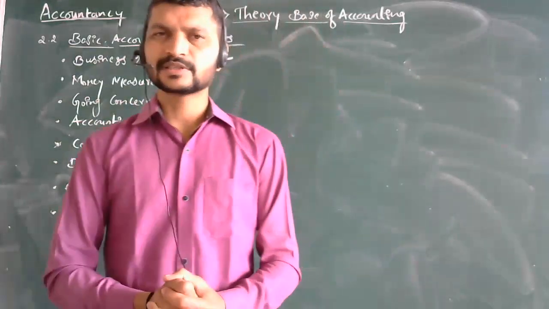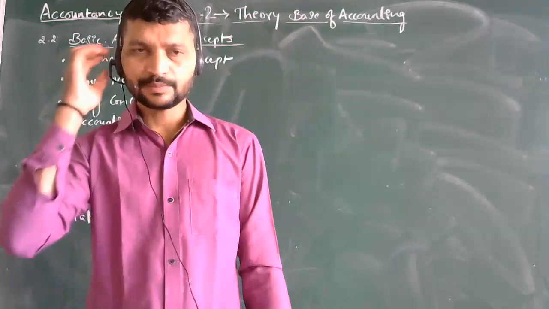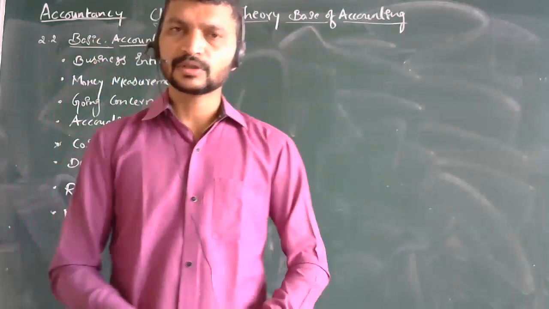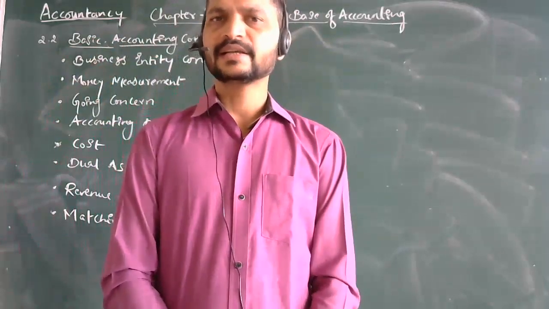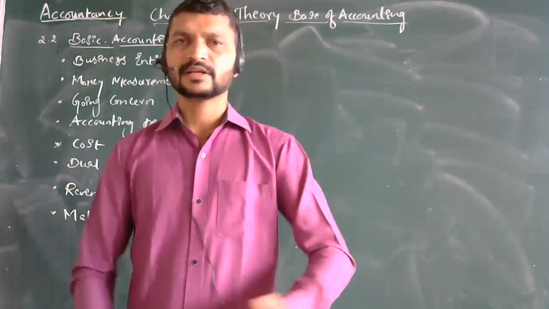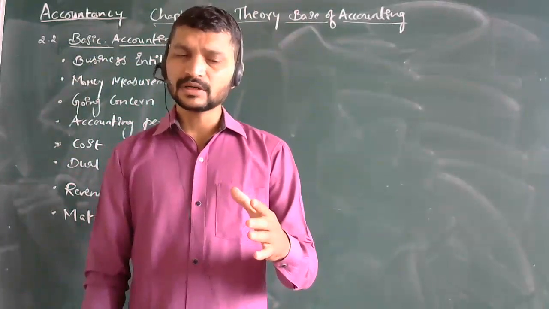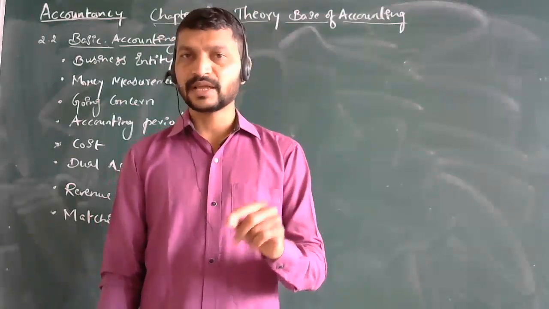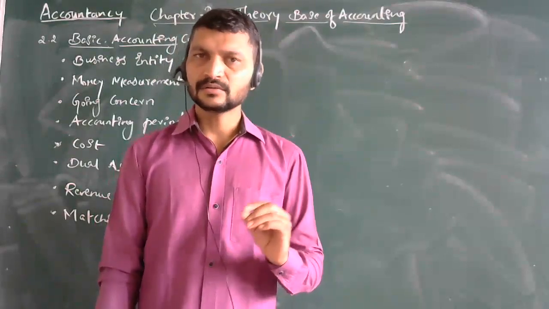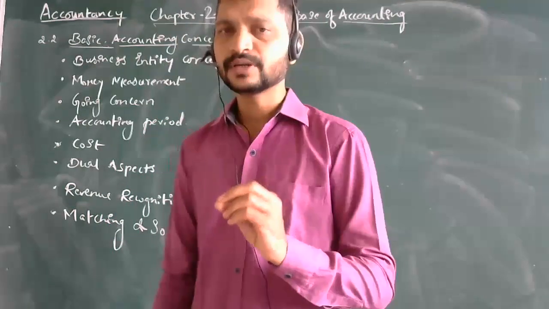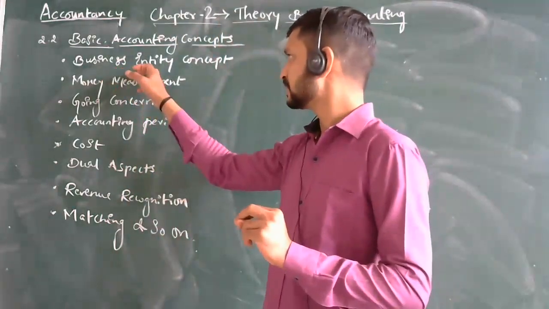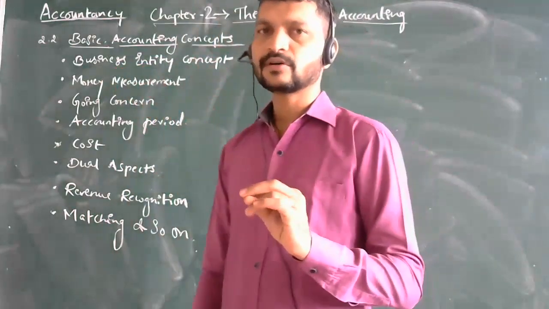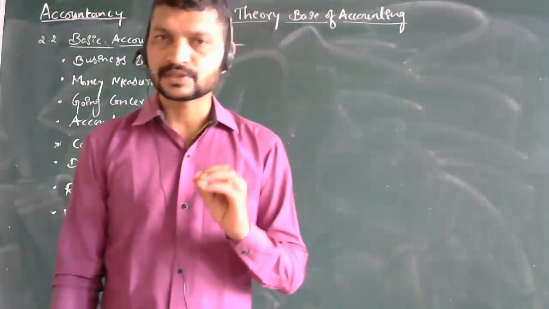Now, what does this business entity concept mean? In the previous sessions, we discussed that the entity is an artificial person who is running the business. In this, you are a person who has invested here. One thing you need to know is that in the business, we are going to record only the business transactions.